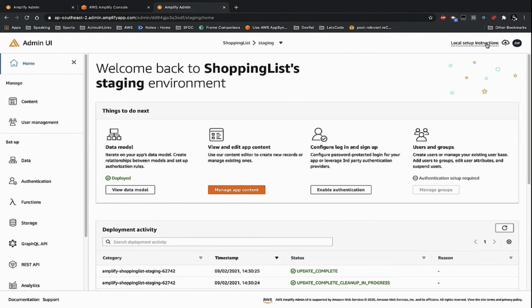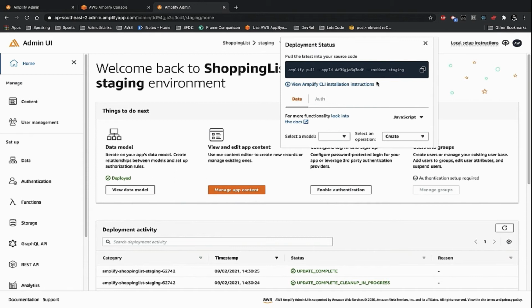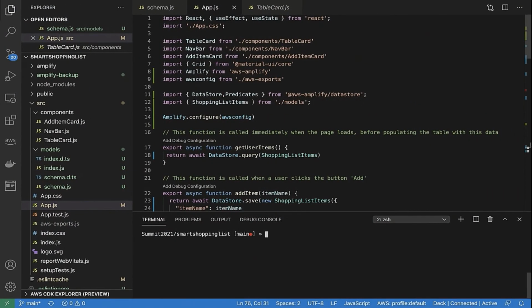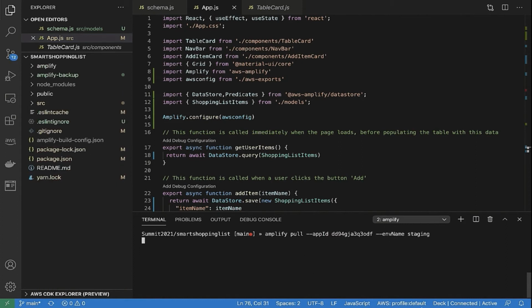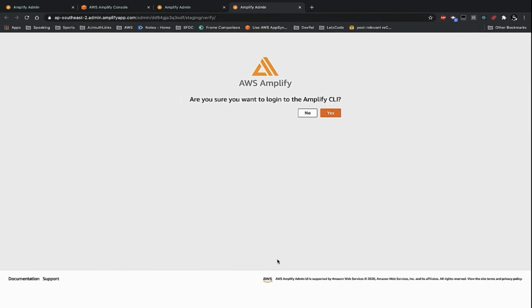As that finishes deploying AppSync and Dynamo, the next step I need to do is pull it all down locally, so I can develop with this configuration. It's handily displayed for me. I copy it, go back to Visual Studio Code, paste it in, and hit enter. This will again pull down all the configuration that I need to develop locally and build out my application now that it is hosted on an AWS account.